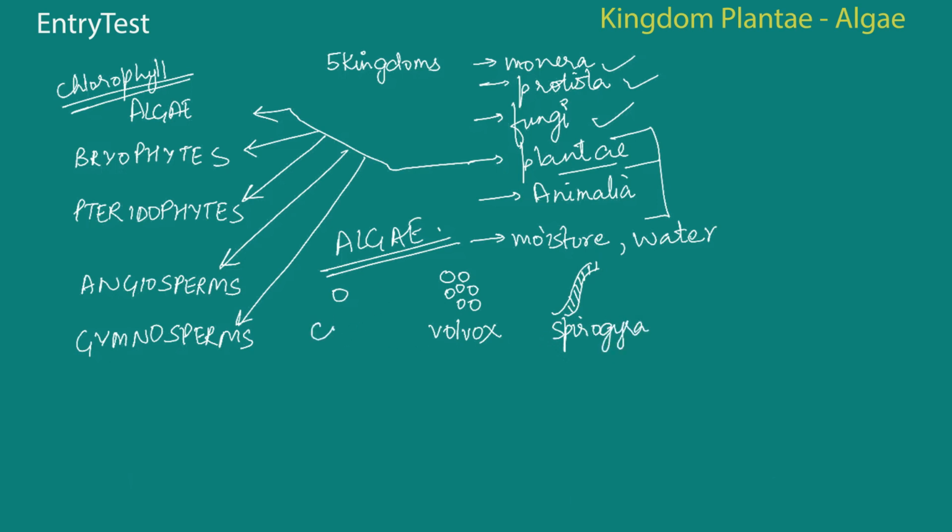These are the basic 3 types. This is Chlamydomonas. The spellings are a little shaky over here. So these are the 3 rough shapes or forms in which you can find algae, and they can be found in both marine and freshwater habitats.